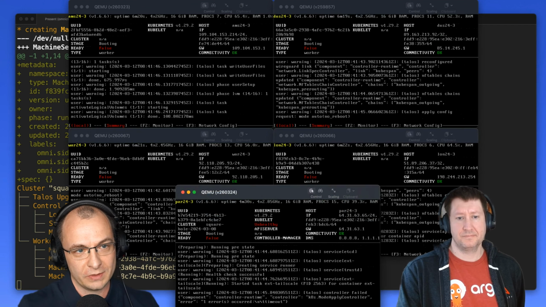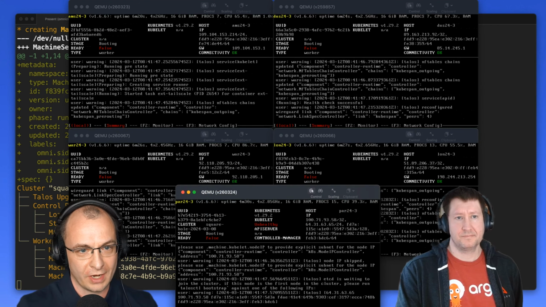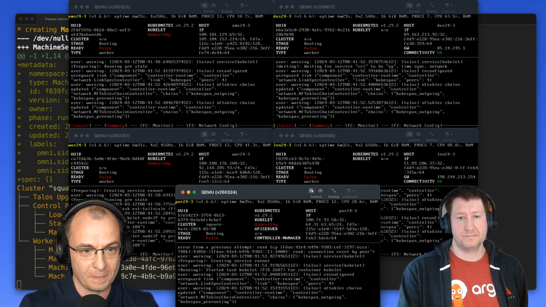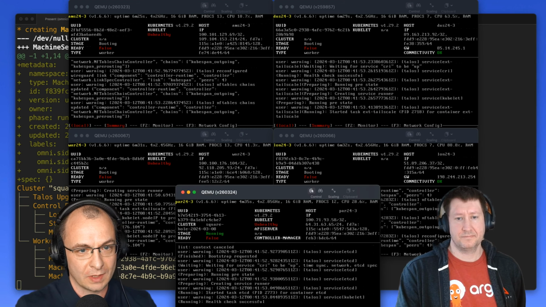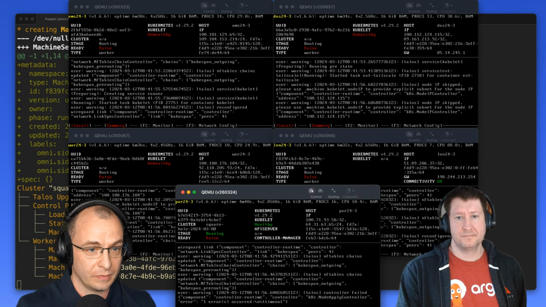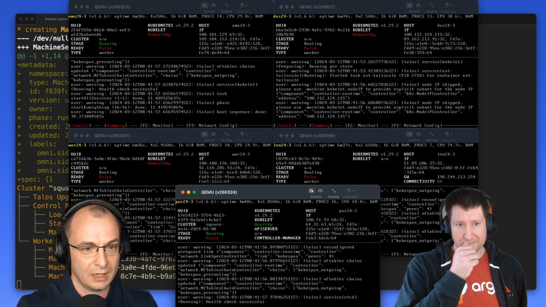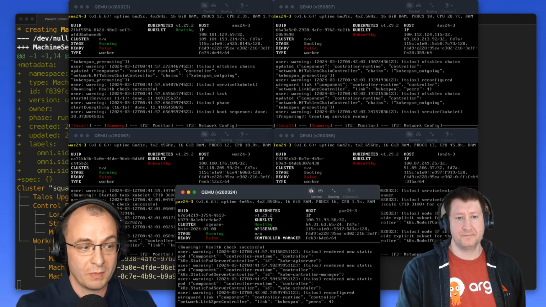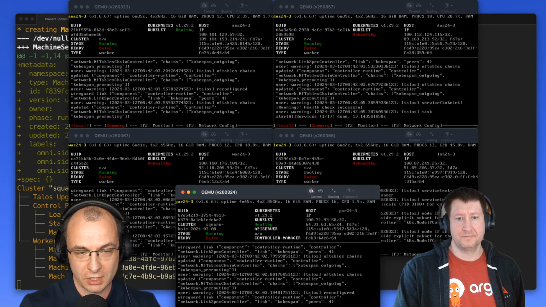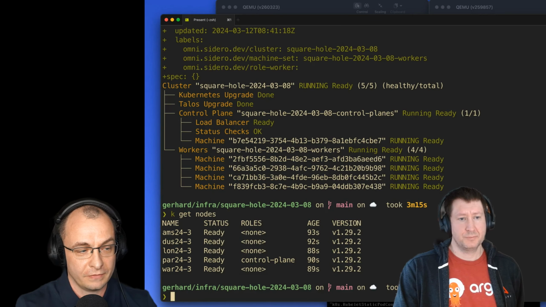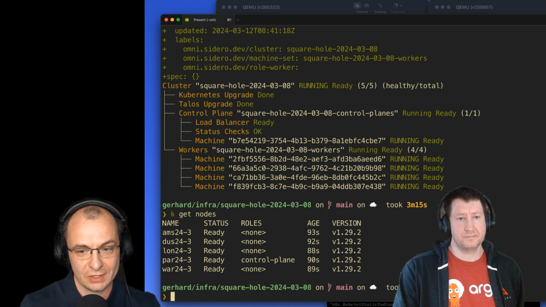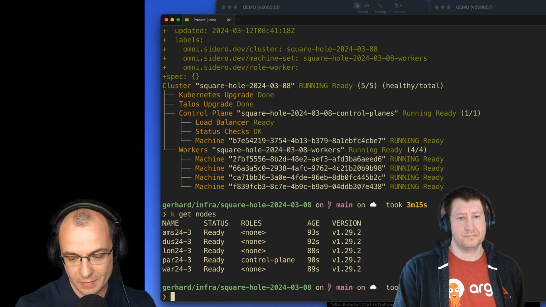So there's Amsterdam 24 left-hand side, Düsseldorf right-hand side, and at the bottom, the Paris 24, which is the control plane VM. And we can see the states, some of them are booting, Paris is already running, the kubelet state is healthy, and within a few minutes, these nodes will finish provisioning. We see the 5 nodes. We see Kubernetes 1.29.2. It took 3 minutes and a bit to get all these nodes spun up.